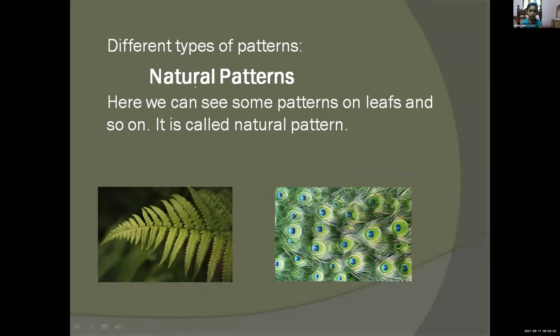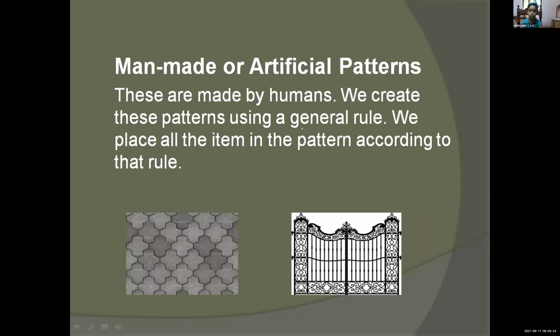Natural patterns. Here we can see some patterns on leaves and so on. It is called natural patterns. Man-made or artificial patterns. These are made by humans. We create patterns using a general rule. We place all the items in the pattern according to that rule.